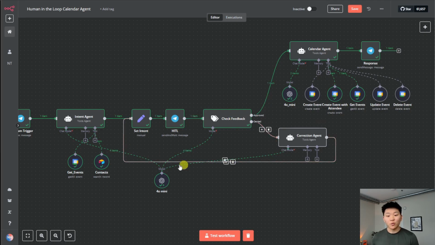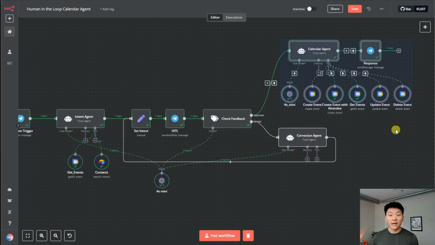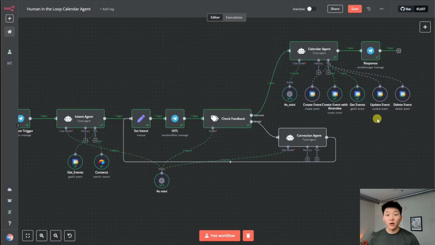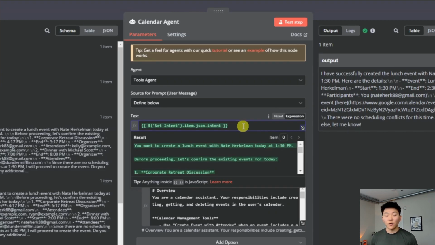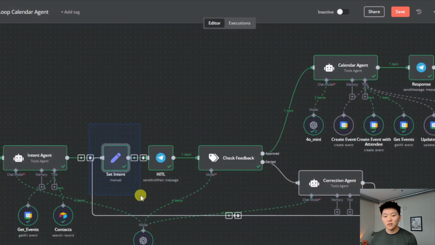And when that happens where there's this feedback loop, we need to make sure that the calendar agent over here who's actually taking action is getting the most recent updated version of our intent. And so if we weren't to set this right here, this agent wouldn't know whether it's supposed to grab intent from this agent or from this agent. So if we're able to set it here, we can reference it right in this guy where we're saying, hey, this is what you're going to be looking at, and this is what you're going to take action based on, because right here you can see we're referencing the node called set intent, which of course is this one.